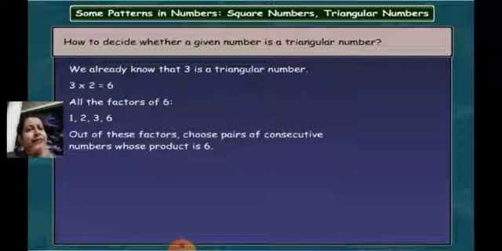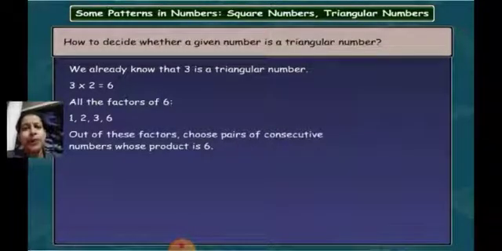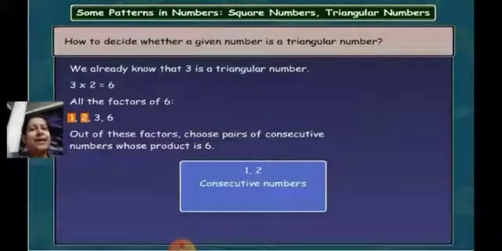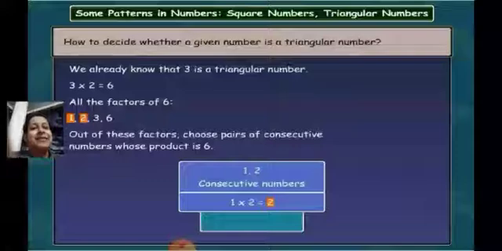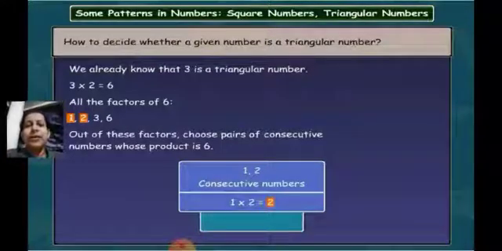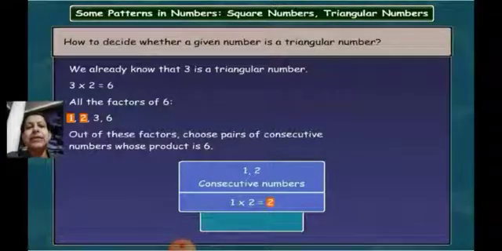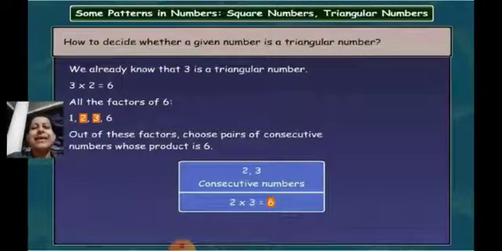Let's see now whether we are getting any of the consecutive pairs that give the answer 6 when multiplied. The first consecutive pair, 1 and 2, after multiplying, gives the answer 2. But is 2 what we want? Is the product of 3 multiplied by 2 equal to 6? No. Correct? So this is not the answer.